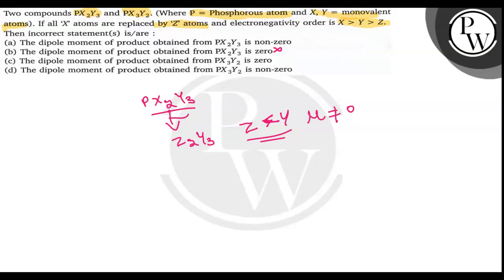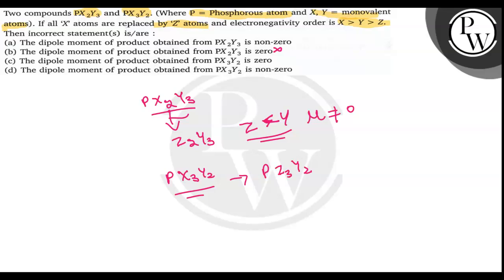After that, they are mentioning PX3Y2. The dipole moment of PX3Y2 is 0. So they are saying that the dipole moment of PX3Y2 is 0. And if X is replaced by Z, it means PZ3Y2 is equal to 0.